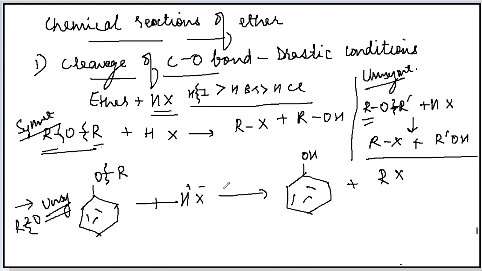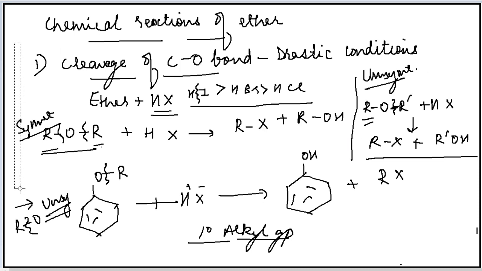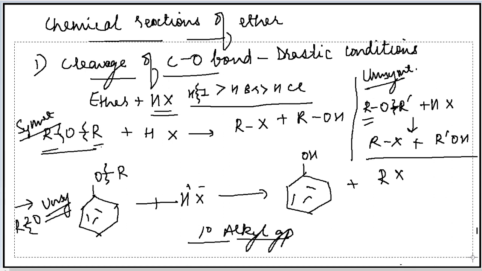In the examples I have taken, the alkyl group that I have used was of primary nature, a primary alkyl group. What if some ether is having a tertiary alkyl group? How will the reaction take place? I am just going to show you here.